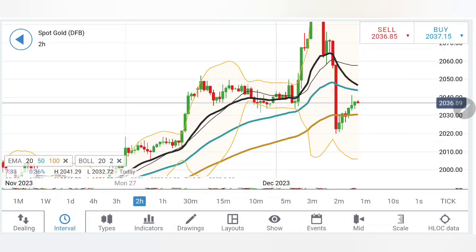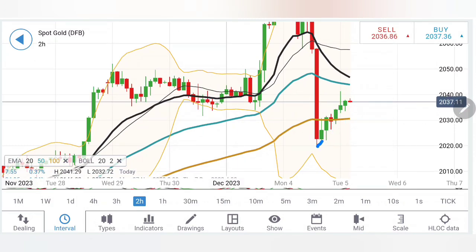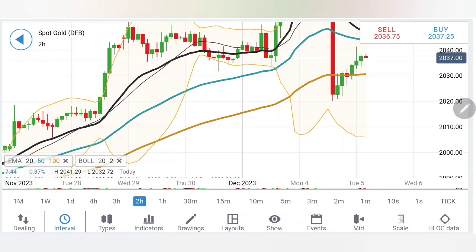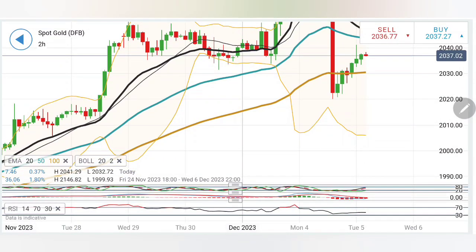Likewise on the 2-hour chart, see the sharper drop here, and even if you observe here, see the higher lows. They suggest that it is getting very good support on the downside below 2030. Yes, that is the point below which we can initiate a selling position. 2026 and 2032, 2022, 2020, this is the zone where we have first support levels, very strong. Rather, I will say 2018 to 2022 is the greater support zone. Below that we can look forward to 2010 as the next milestone here. Yes, if it stays below the 2018-2022 zone, we can look forward to 2010, and below 2010 is where the bears will attack.